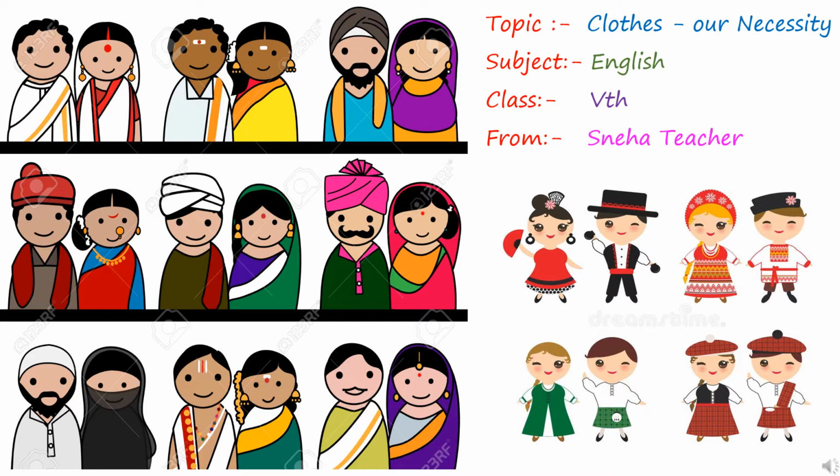So today we are going to learn a new lesson, that is chapter number 17, clothes our necessity. Students, as you know, clothes are a basic necessity of human beings. Why do we use clothes? To protect our body and to cover our body. We protect our body from sun, rain and cold. So for protection purposes we use clothes.